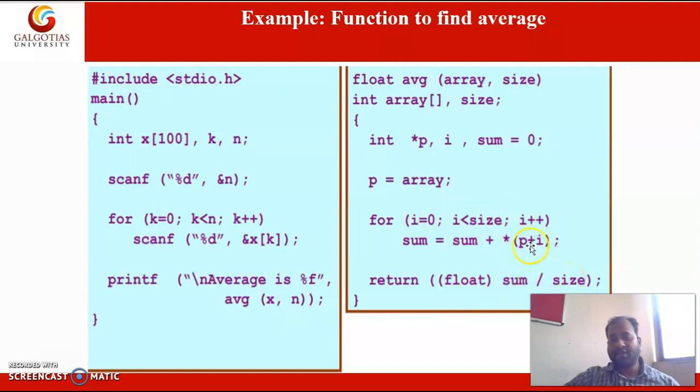This loop will iterate up to size, the number of elements present in the array, and the sum is calculated, and after the sum it will calculate the average, sum divided by the number of elements, and it will return to the main function, and it will print the values.